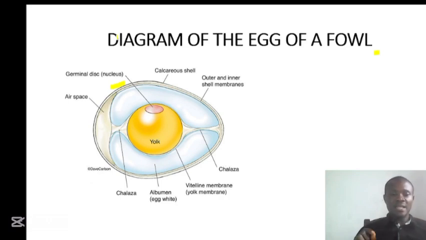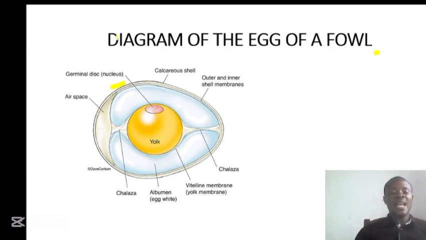This germinal disc here is the site of fertilization, where the fusion of the male and the female gametes occurs. And it is the germinal disc that will develop into the embryo. This germinal disc: one, it is the site of fertilization. Two, it is the one that develops into the embryo.